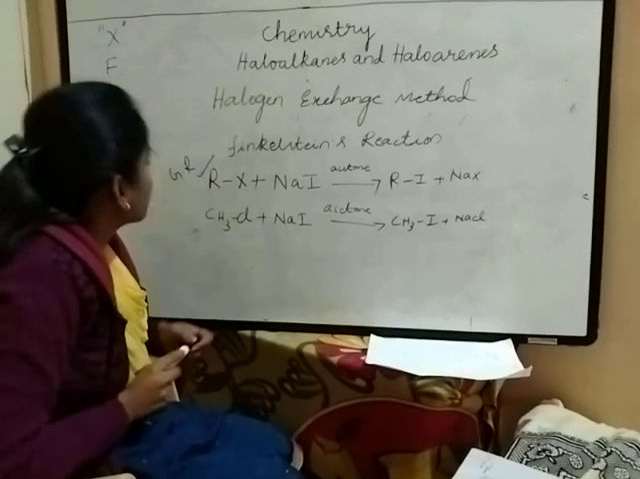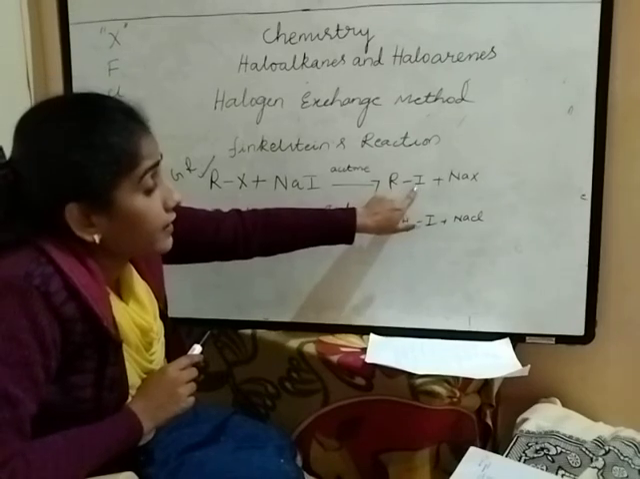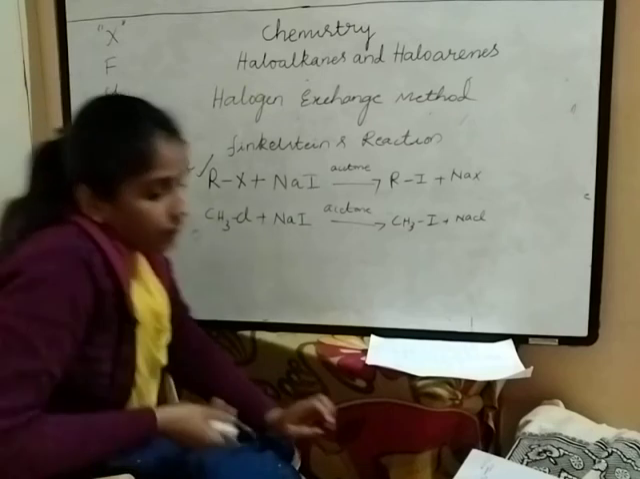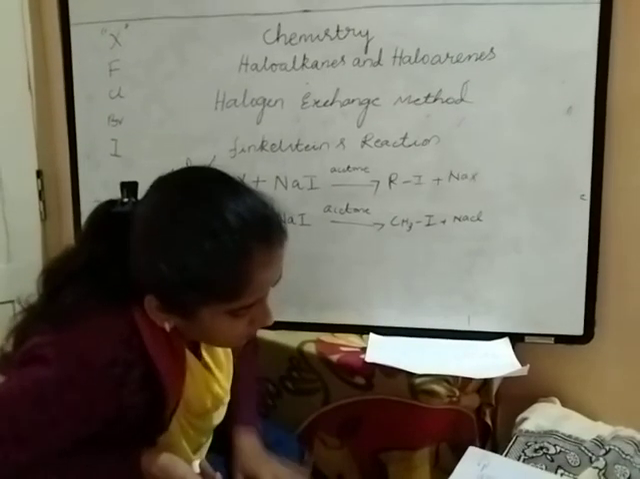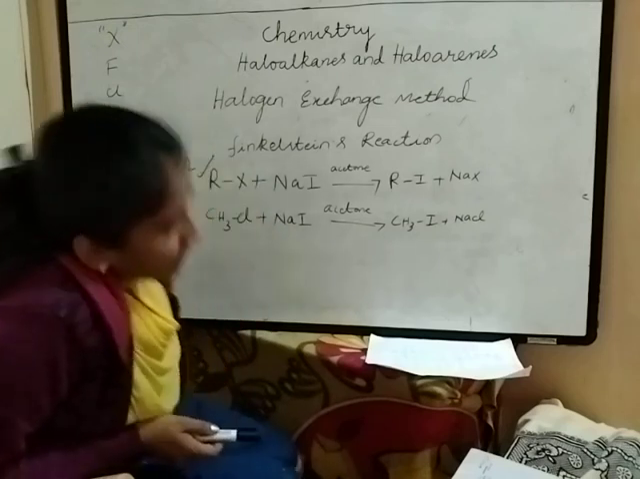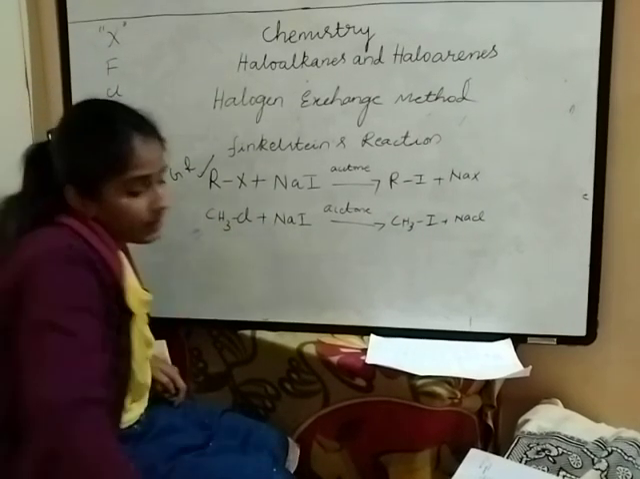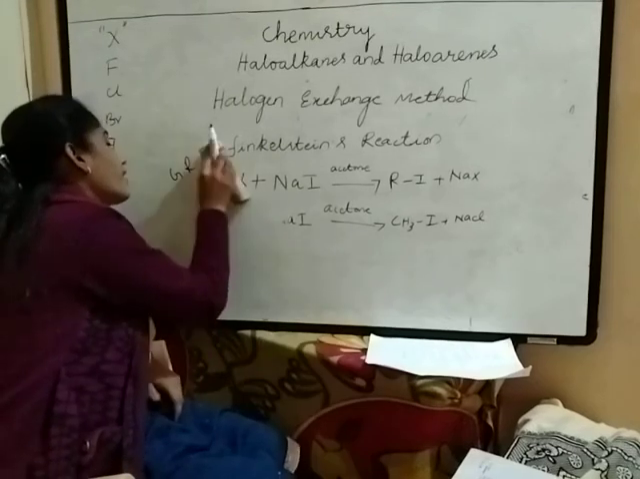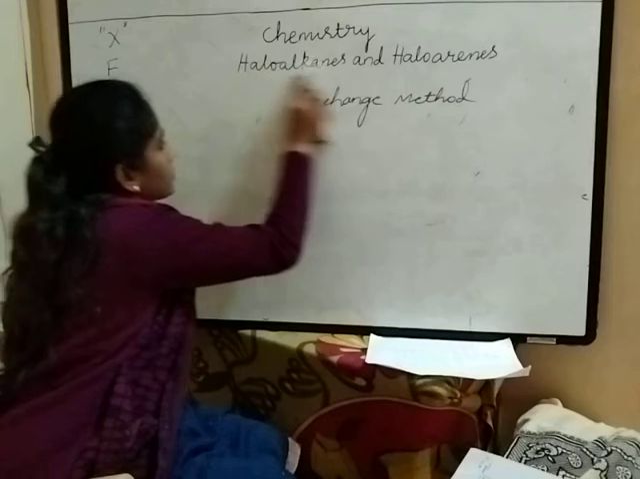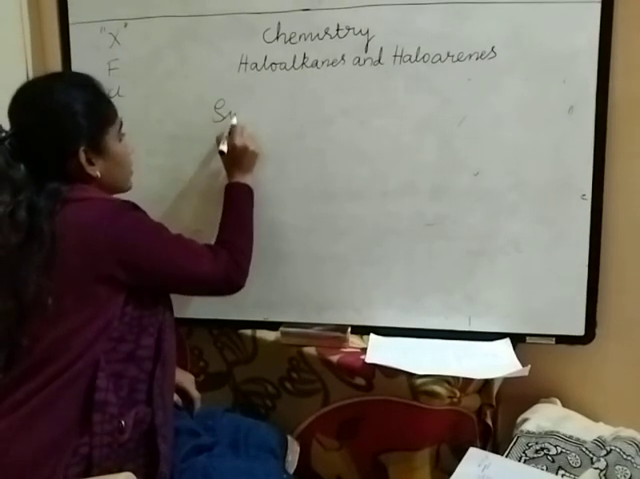See here, alkyl iodides, or iodoalkanes, are conveniently prepared by this method. Conveniently we are preparing iodoalkanes by this method. This is the Finkelstein reaction. Next, the Schwarz reaction. This is not a halogen exchange method. Only the named reaction is the Schwarz reaction.